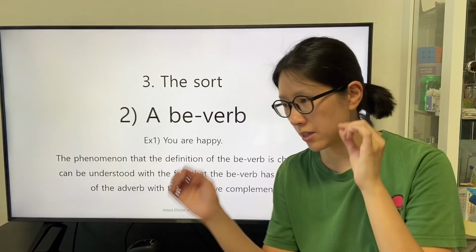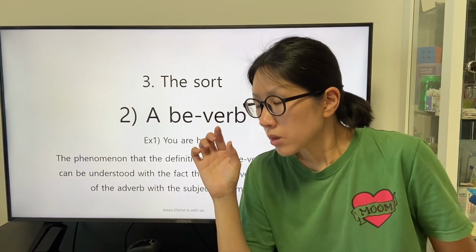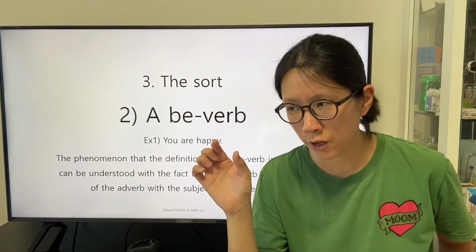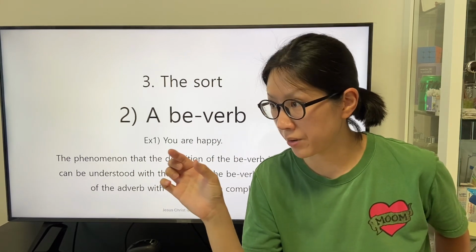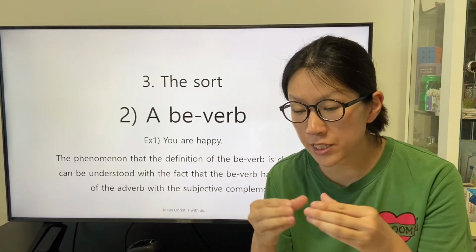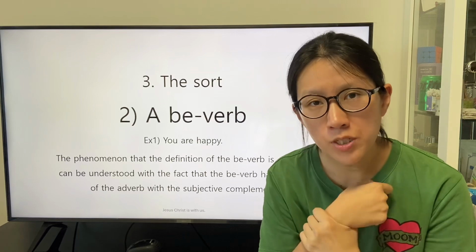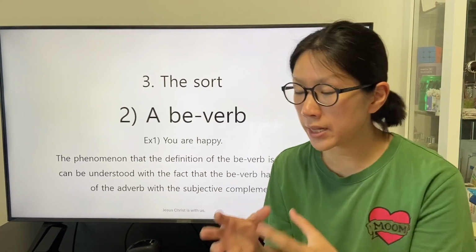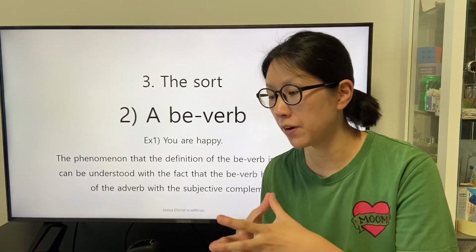We can understand that the definition of the be-verb includes the definition of the preposition as well as the definition of the general verb exists.